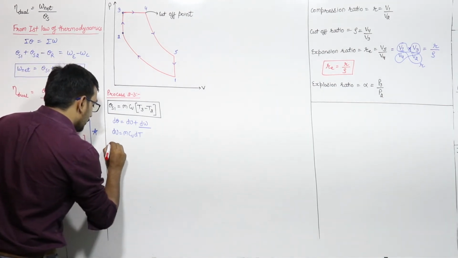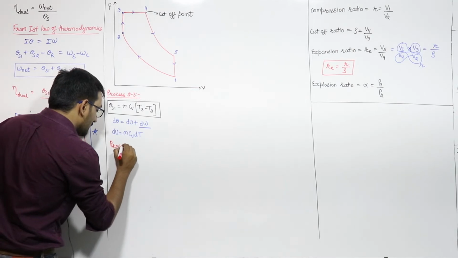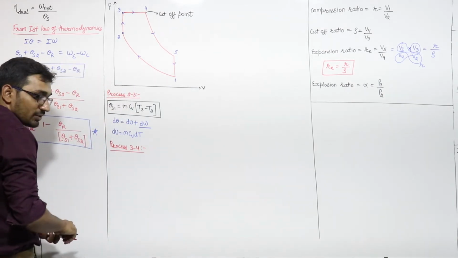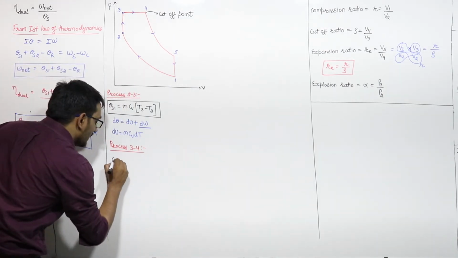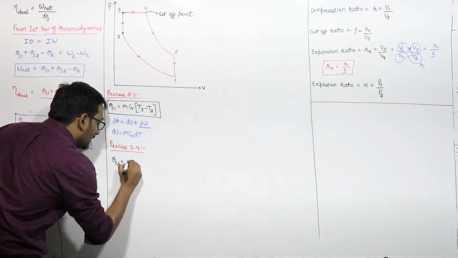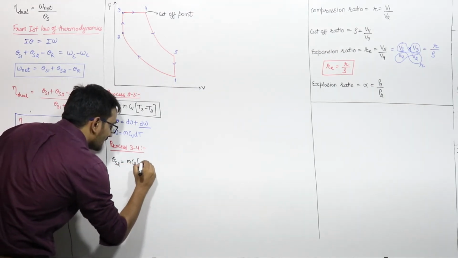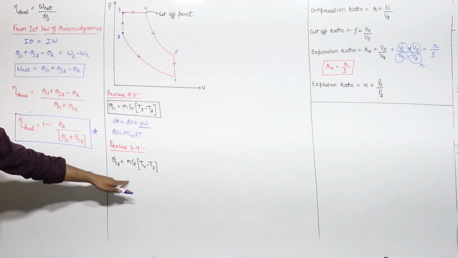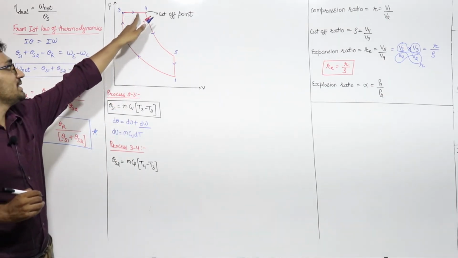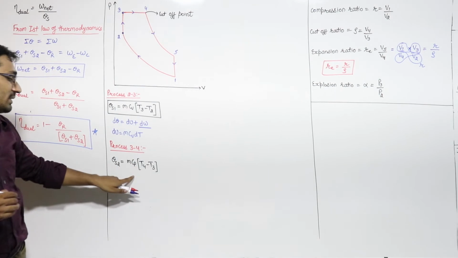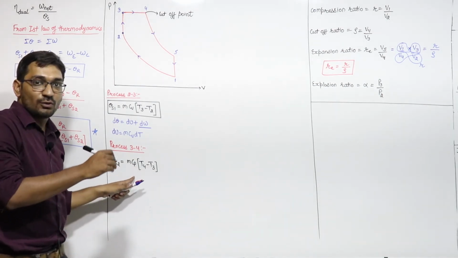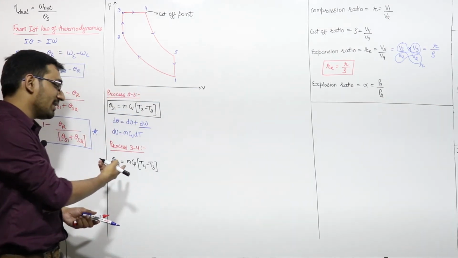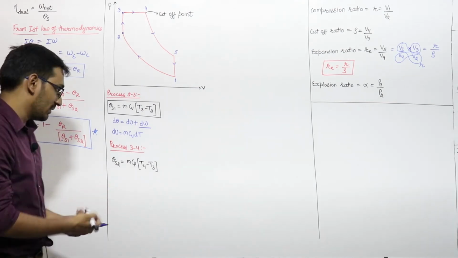Similarly, for the process 3 to 4, which is a constant pressure heat addition, QS2 will be equal to mCp dT, that is T4 minus T3. Directly I can write that for the constant pressure heat addition it will be mCp into T4 minus T3, right? Because dQ will be equal to dH, and dH will be equal to mCp dT. Here we have a constant pressure process, so I can write this relation, right?